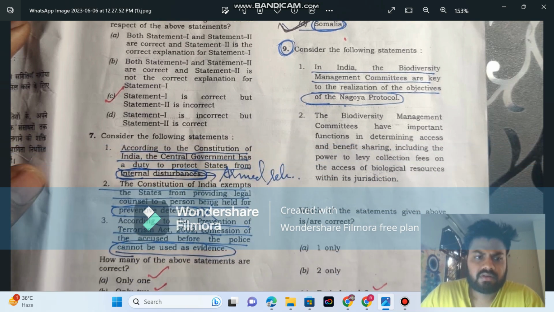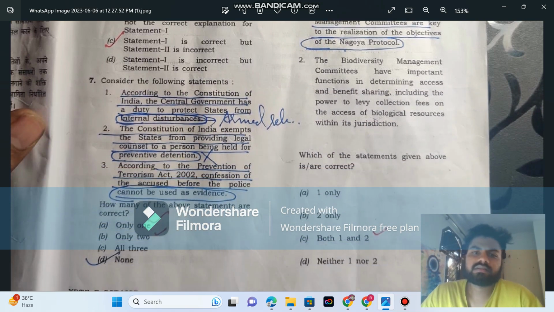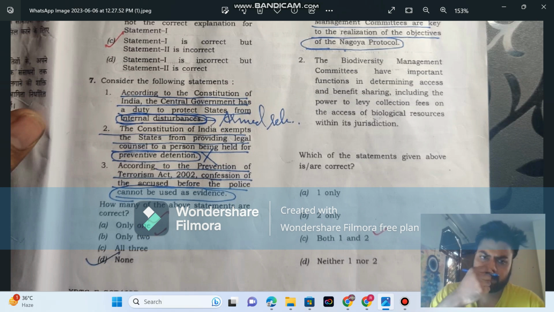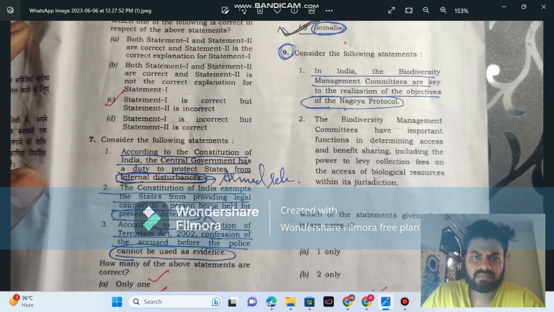One is this. In the seventh question, according to the Constitution of India, the central government has a duty to protect states from internal disturbance. Internal disturbance was omitted from the Constitution by the 44th Constitutional Amendment Act and replaced with armed rebellion. So this one is wrong. Some coachings claim D is not the correct one, so I think the second option is correct. The Constitution of India exempts the states from providing legal counsel to a person held for preventive detention. This is being provided. Okay, I'm not sure about this.